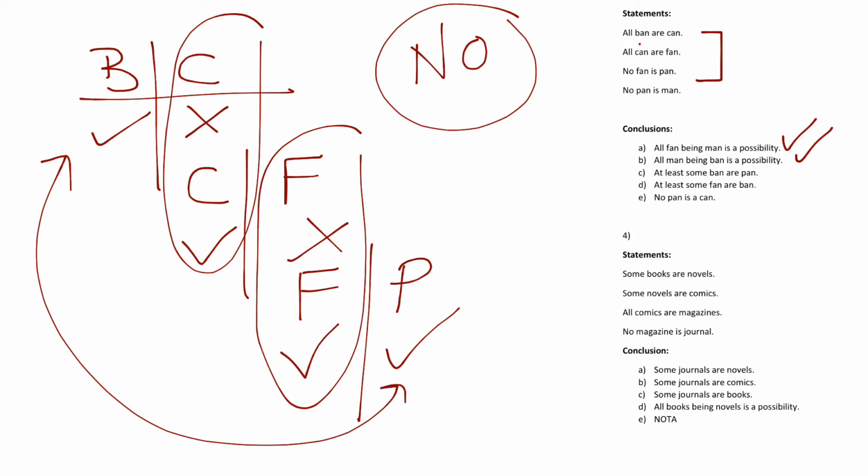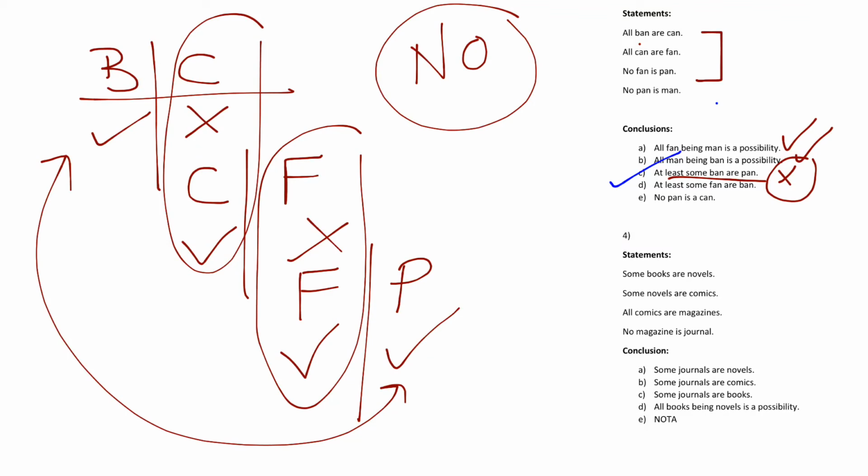But here it's given at least some ban or pan, but directly we're getting the conclusion as no ban is pan. So at least some ban or pan cannot follow, because that was the rule. Directly you're getting this, so at least some ban or pan cannot come, that definitely does not follow. So this will be our answer, right? As you can see, C.